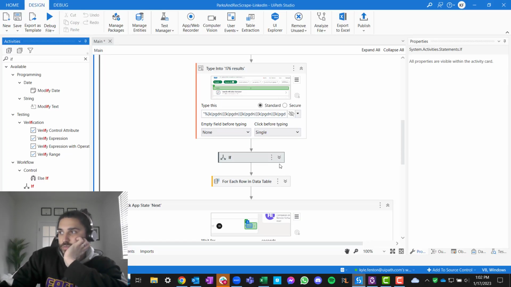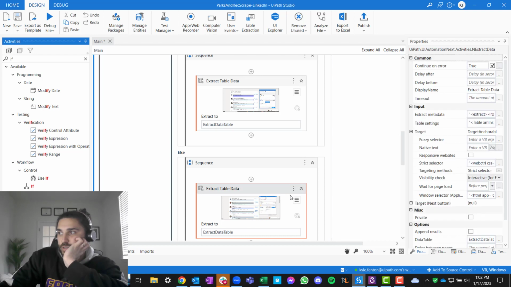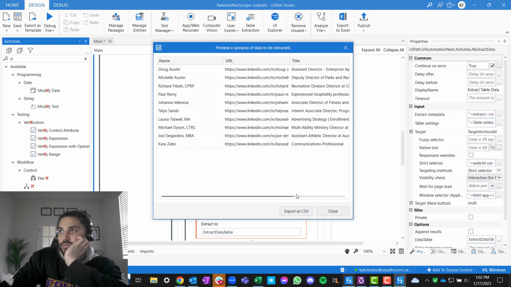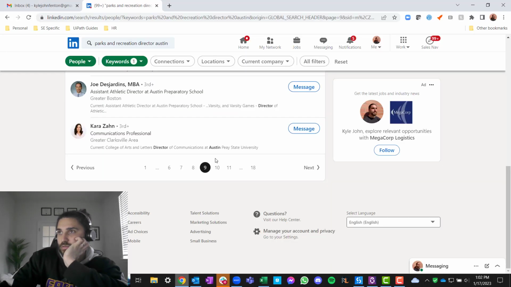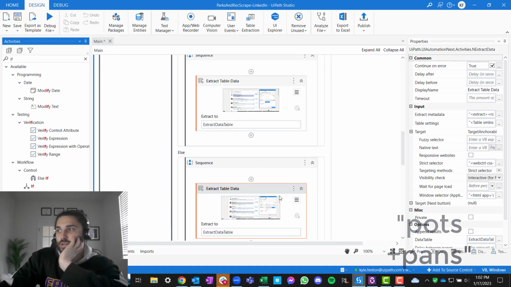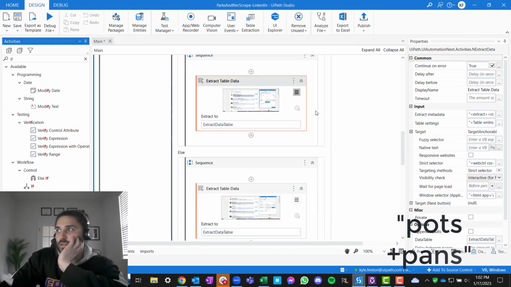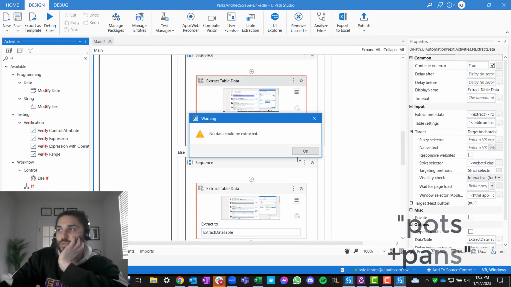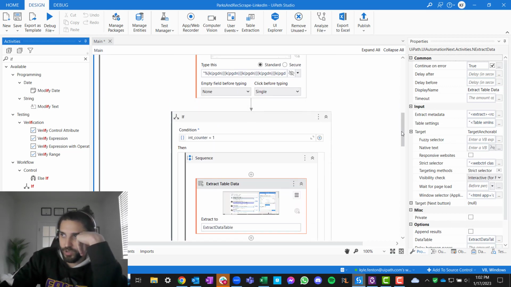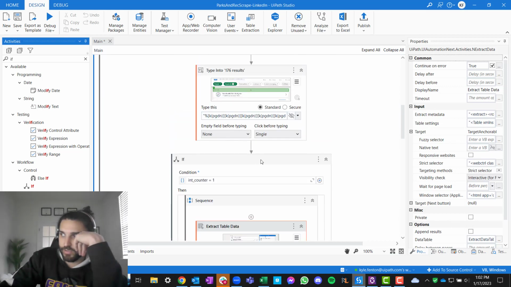Let's just make sure that this is working properly, right? Test extraction. We do get the results there, right? We get the results. Let's go to page 11, right? Let's make sure we test our extraction. We know that that works. If we try it on this one, it won't. No data can be extracted. Okay. So if we know that it's going to be 1, we're going to add it. If it doesn't equal 1, we should be on.